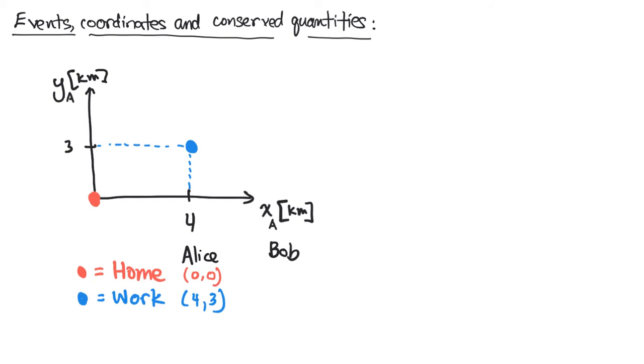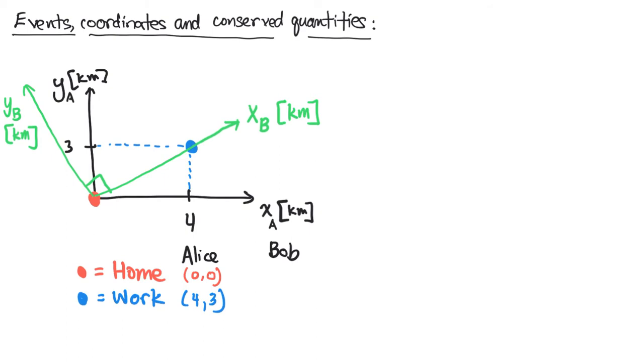And he actually chooses a coordinate system such that his x-axis goes right through the 2 points of interest. So we'll label this XB for Bob's x-axis, which is in kilometers. And we want another axis here. It's going to be perpendicular to the first, and that will be his y-coordinate, again in kilometers. So we'll label that y sub b for Bob's y-coordinate.